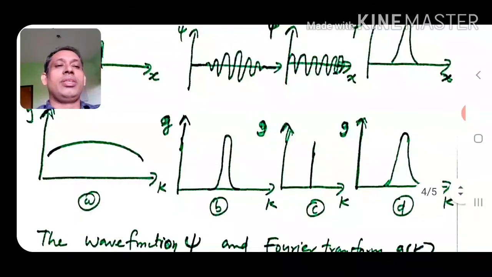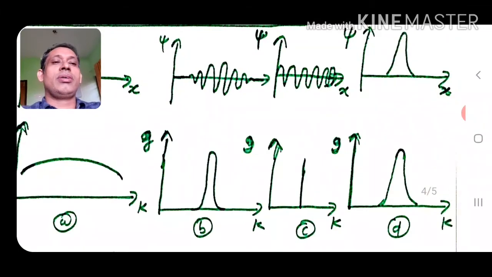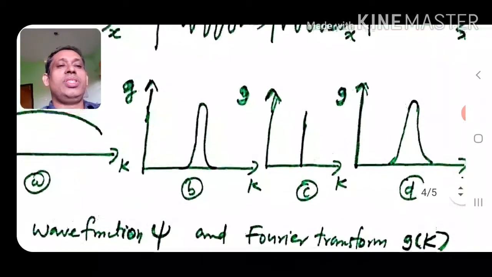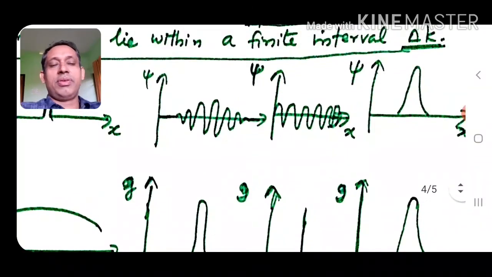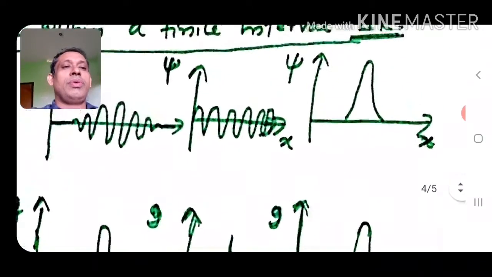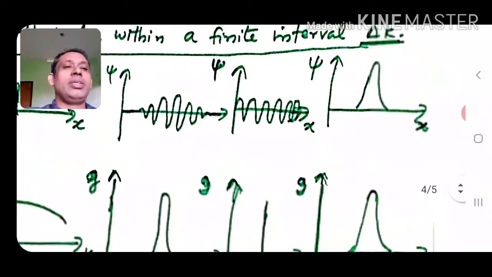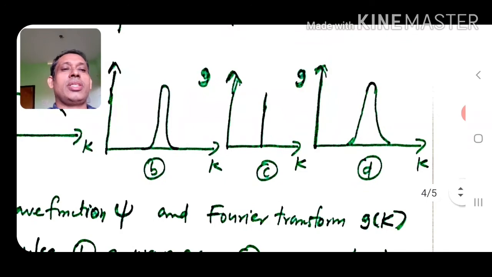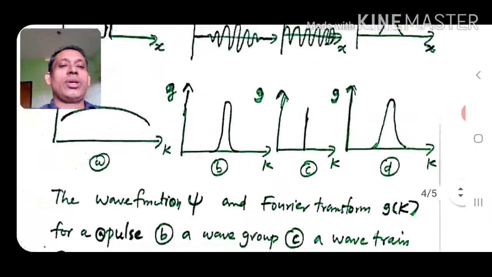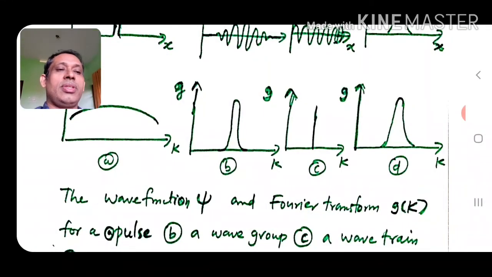And C is a single wave of a particular wavelength, and for that you see g is a single line. That is, you have only a single wave number in the single wave. And for the fourth one, D, psi is a Gaussian distribution, and the corresponding g is also a Gaussian distribution.